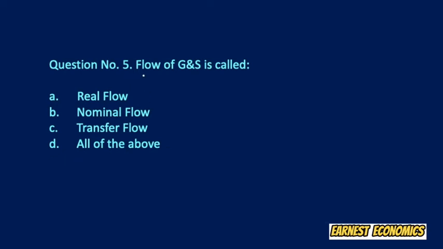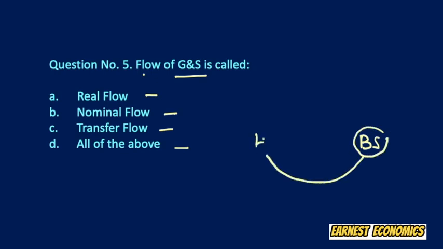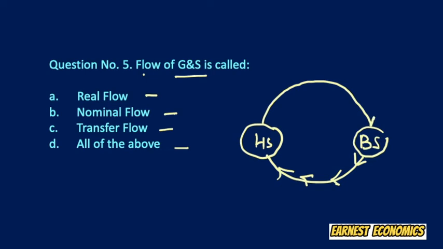Our fifth question is: flow of goods and services is called. There is flow of money, and there is flow of goods and services while a transaction takes place. What is the flow of goods and services called? The options are real flow, nominal flow, transfer flow, or all of the above. Now we know when the business sector produces goods and services, they are used by the household sector, and goods move from the business sector towards the household sector, and then the household sector gives factor services to the business sector.